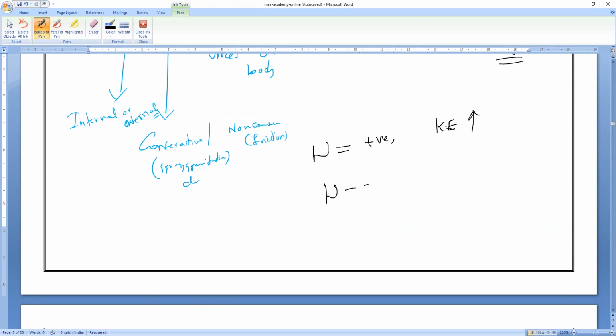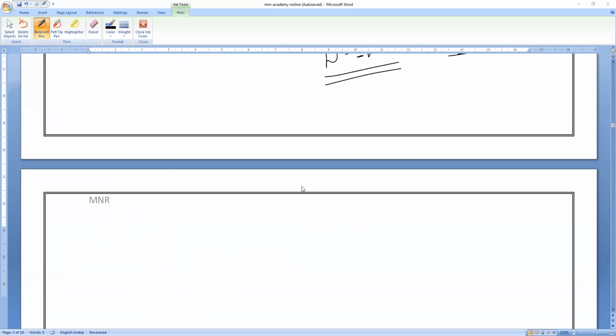Understanding? If the work done is negative, then kinetic energy is what? Everybody. Kinetic energy is decreasing. Okay, so please remember that. Work done is positive, kinetic energy increases. Work done is negative, kinetic energy is what? Decreases or increases? Everybody. It decreases. That is what. Okay.